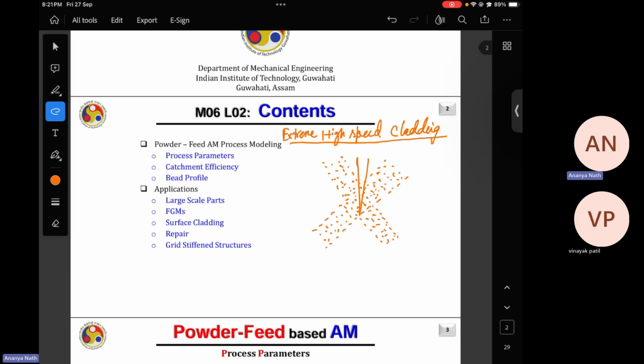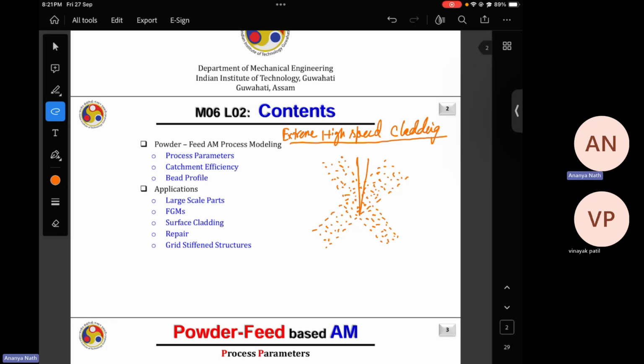It's not present in the whole chamber, but when you use LPBF, you have to go for a closed chamber with a constant environment inside, which restricts the dimension of the part.